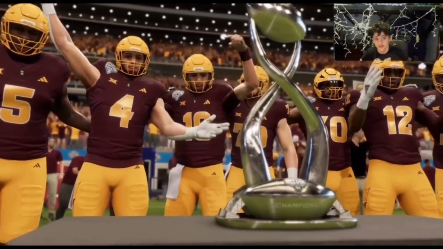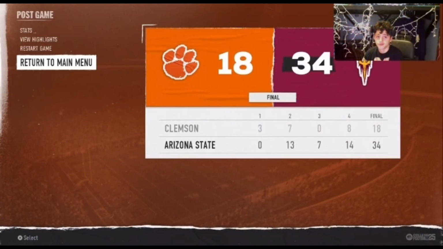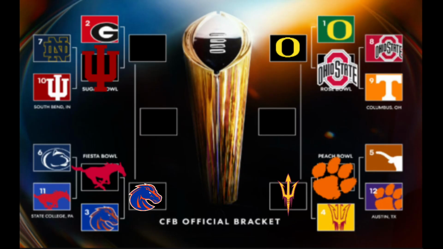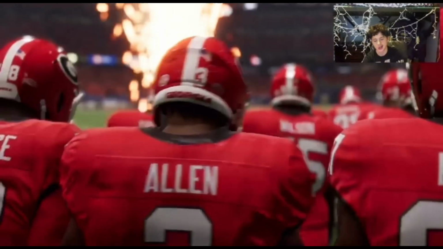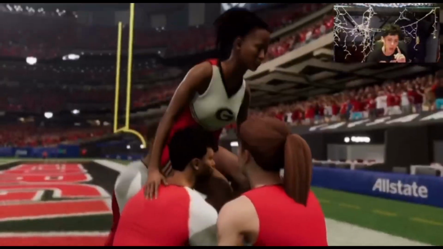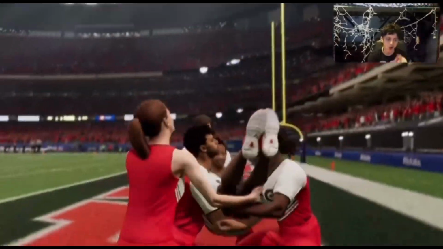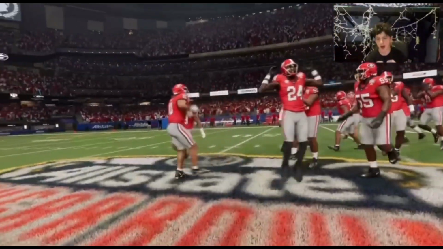All right. This has been another presentation of EA Sports College Football. Let's see. Arizona State is now playing versus Oregon in the semifinals. All right, now we got Georgia, Indiana, in the Sugar Bowl. And this is the college football quarterfinal. So this is going to be another interesting game.